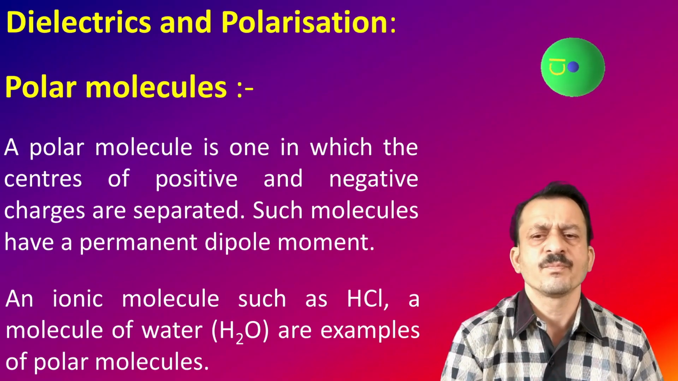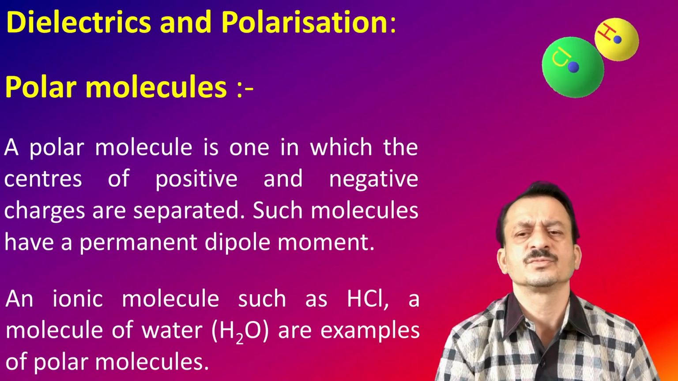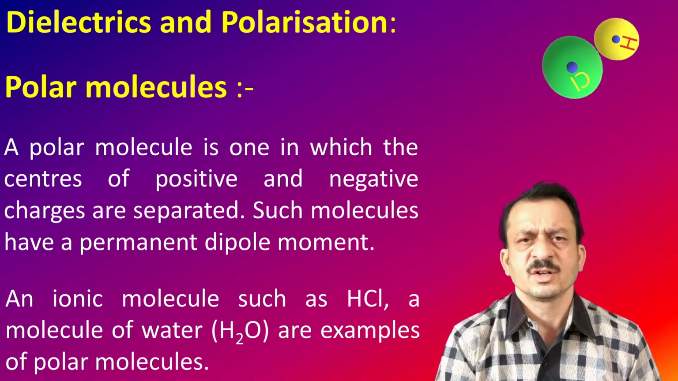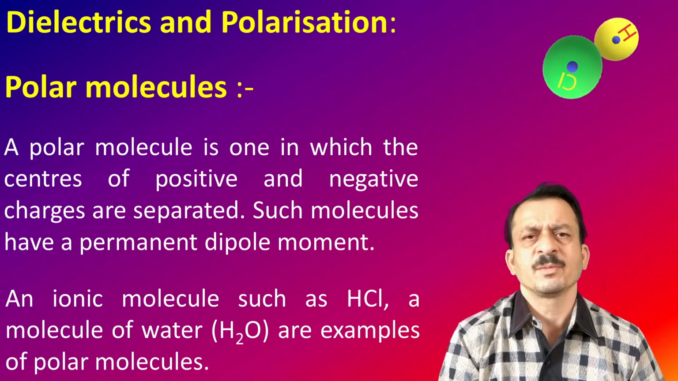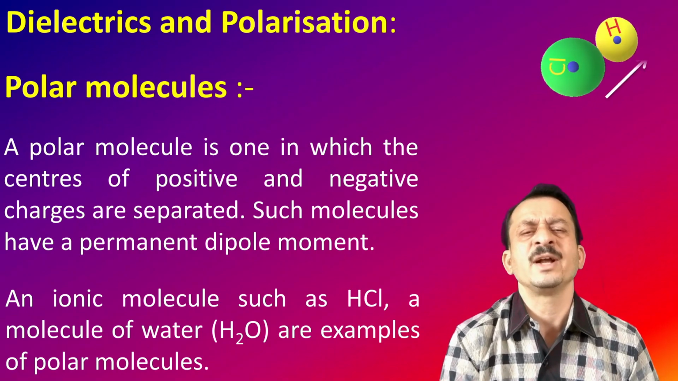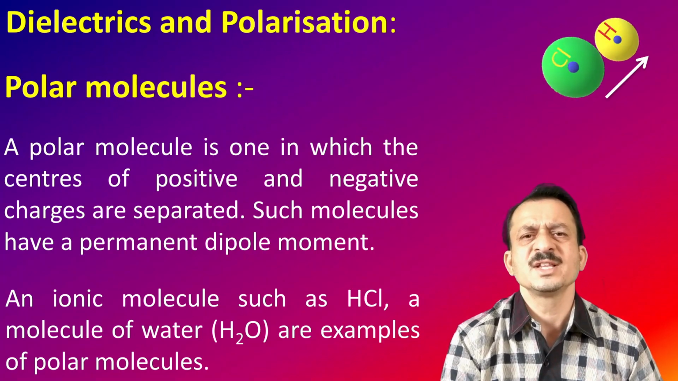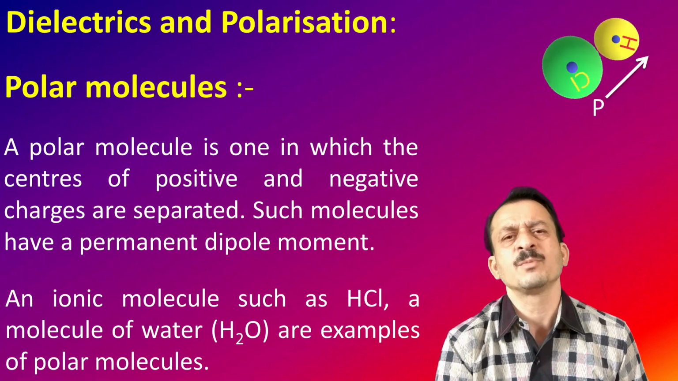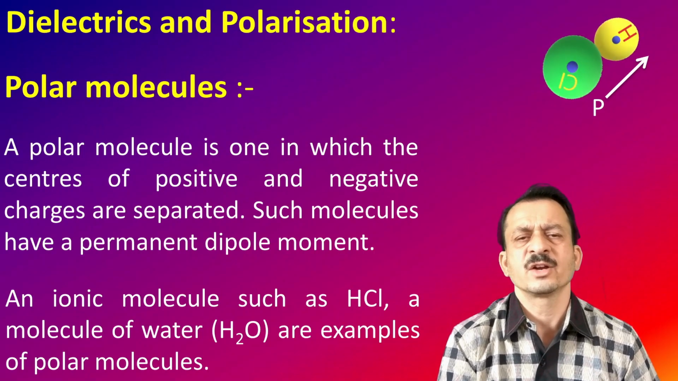Now look at the diagram. We have a chlorine atom and a hydrogen atom. Hydrogen has a positive charge and chlorine has a negative charge. They are separated by a certain distance. If you work out the centers of those positive and negative charges, they are separated by a certain distance. As shown in the diagram, they possess a dipole moment, as shown by the white arrow, from the chlorine atom towards the hydrogen atom. That is the direction of the dipole moment in the case of the polar molecule, hydrochloric acid.